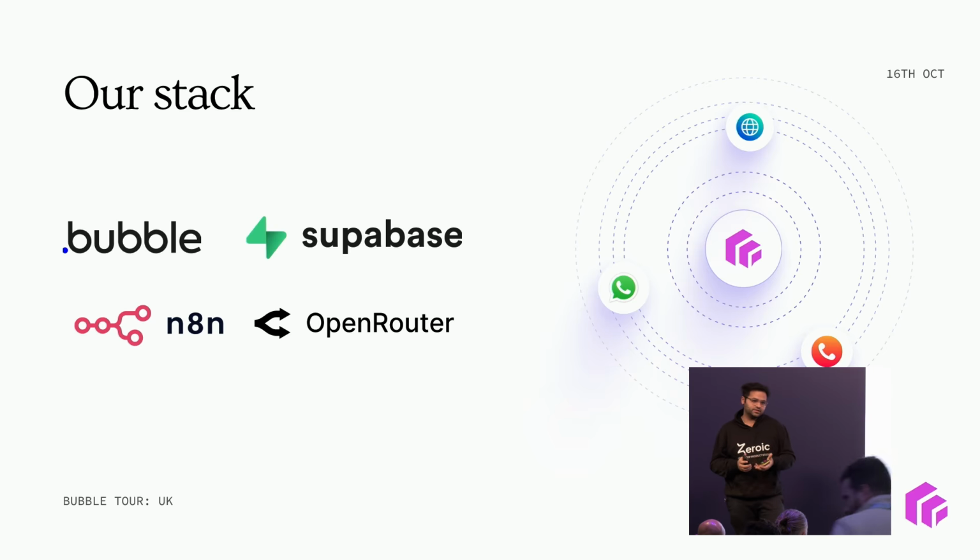N8N is another up-and-coming tool. If you might have heard about it, it's pretty much mainstream now because of AI orchestration. You can create agents, you can run lots of different workflows, conditions, and all. And finally, OpenRouter is the platform that allows us to connect to multiple LLMs, depending on our use case or convenience.